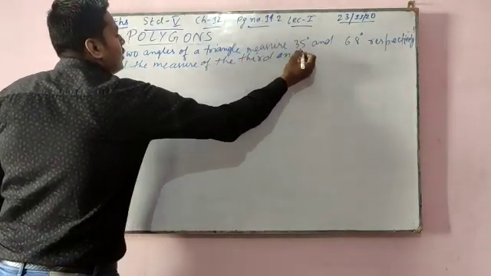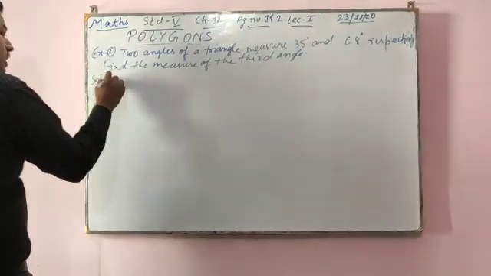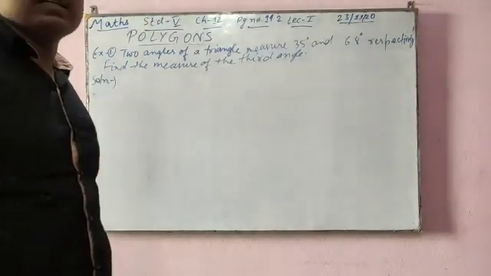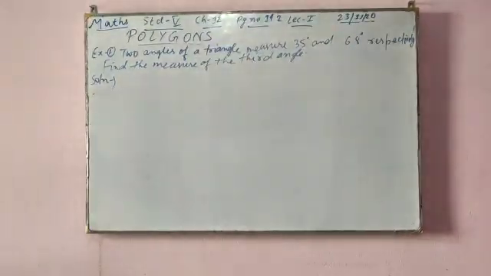See, in a triangle we know there are three sides, which means there are three angles. Two angles are given, and we have to find the third angle.